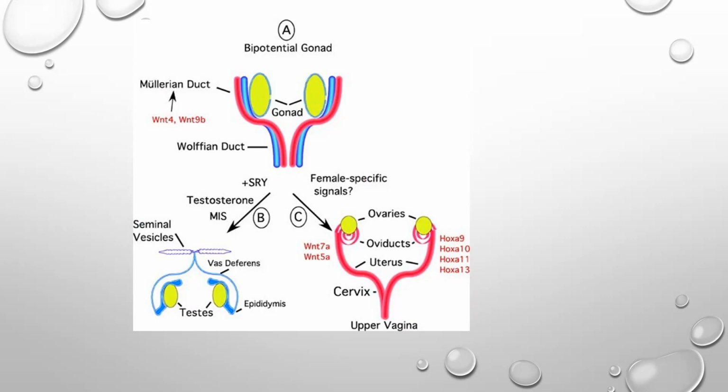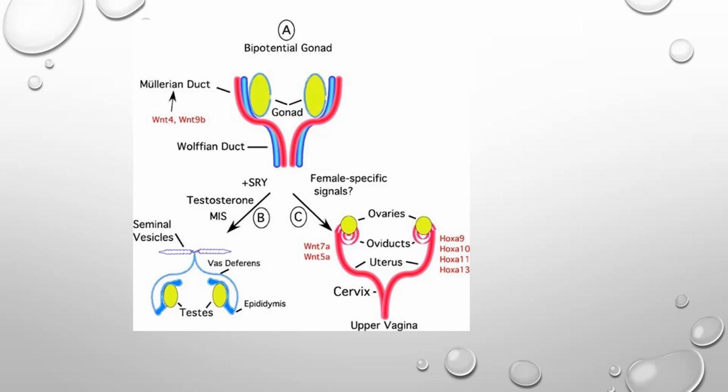In the testes, we have two kinds of cells, the Leydig cells and the Sertoli cells. The Leydig cells produce testosterone, and the Sertoli cells produce AMH. You can remember it like Leydig cells, LT: Leydig cells produce testosterone.